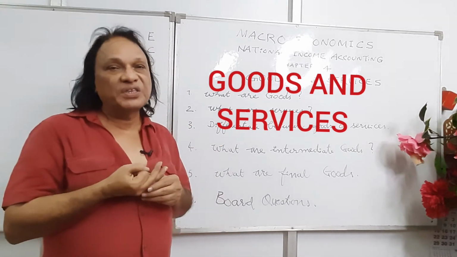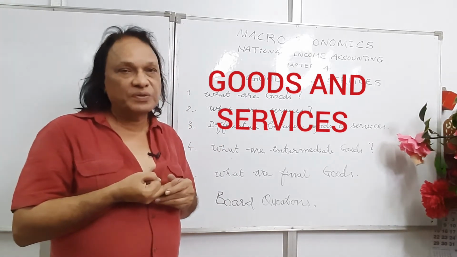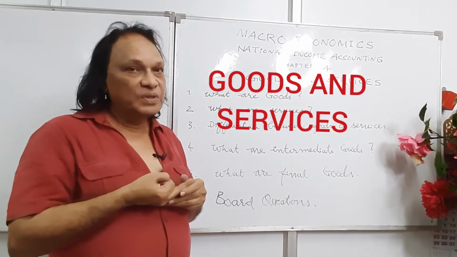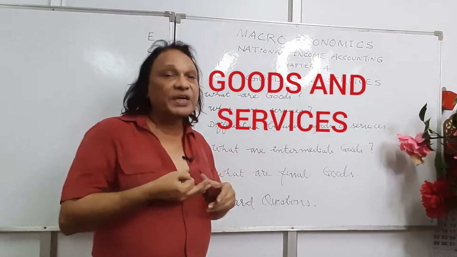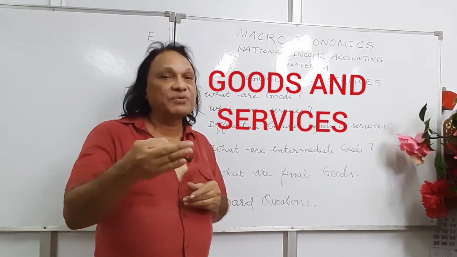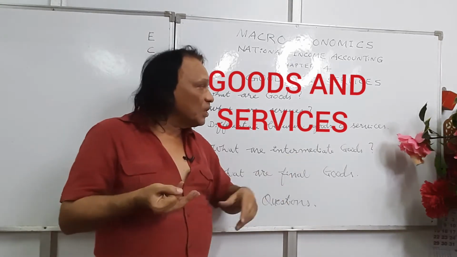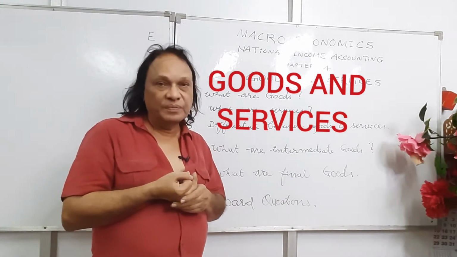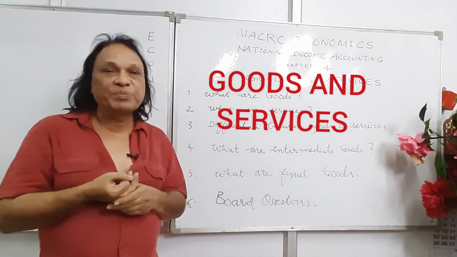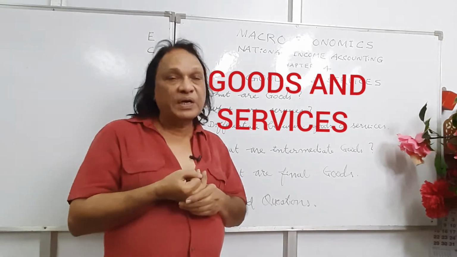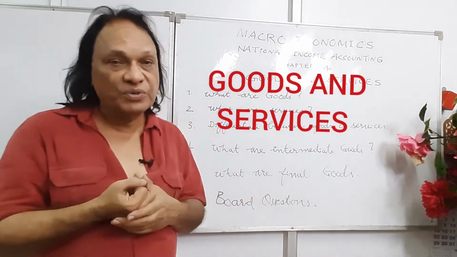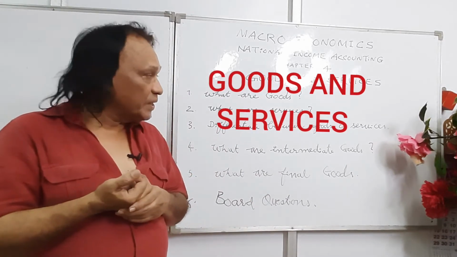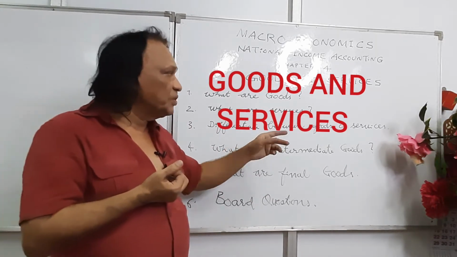The moment a teacher is teaching you, you're consuming his services. Goods are counted when they are produced. 1, 2, 3, 4. Services are counted when they are rendered. A teacher comes to teach you, maybe he'll charge you per hour, 1 hour, 2 hours, 3 hours. So that's it. There's a difference between goods and services.